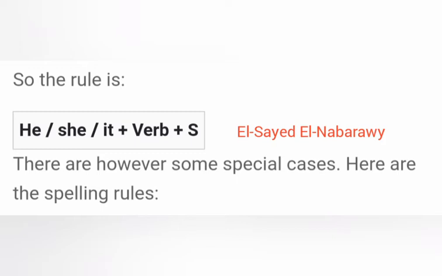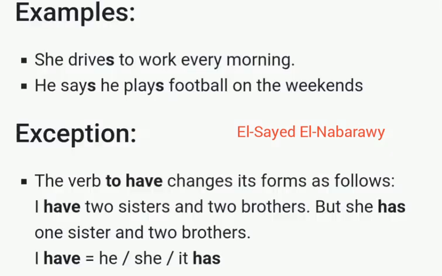We add s or es, but we have some other spelling rules, of course, and we are going to deal with these spelling rules in the coming slide. But remember that with he, she, it, the third person singular, we use the base form of the verb with s. Is it clear? I hope that it's clear.